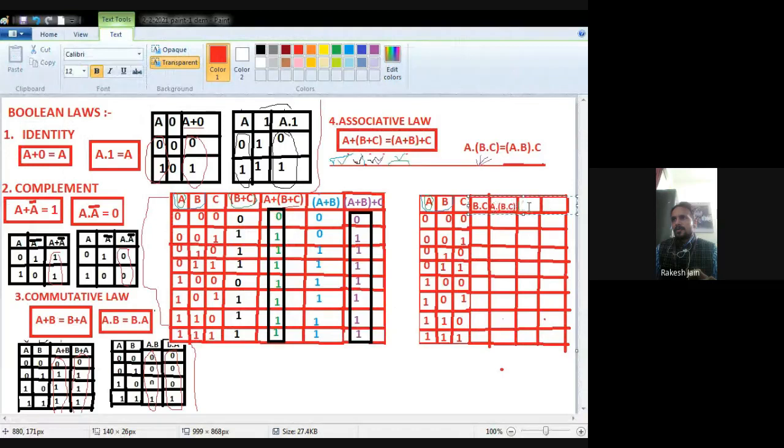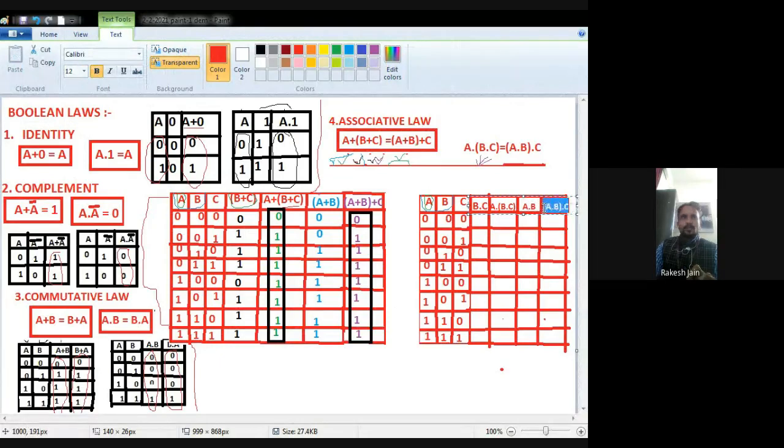Now what we require, A dot B dot C. So I will perform it here. Then I require A dot B, so I will perform here. Then finally I require A dot B dot C, so I will perform here. Okay, I decrease some font size, so you will not confuse.